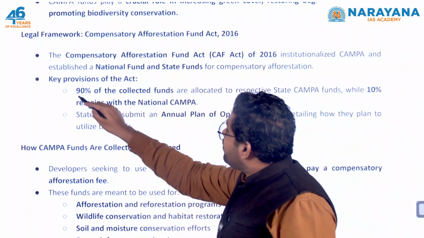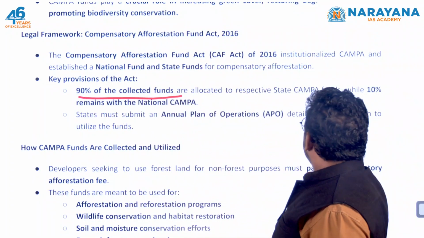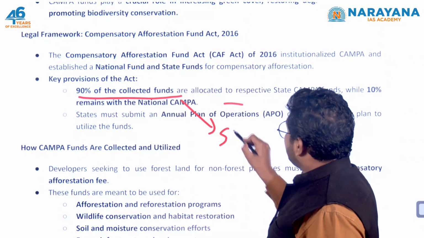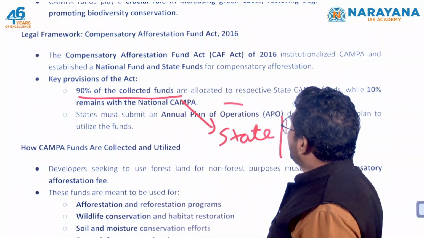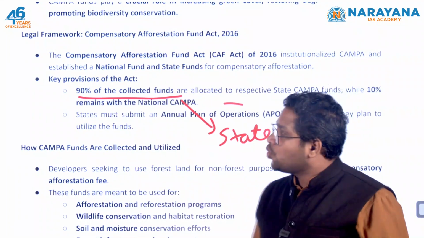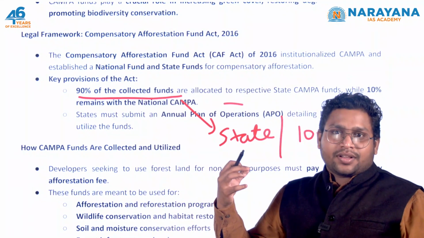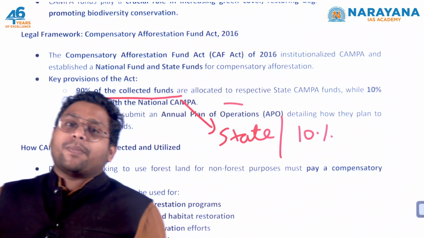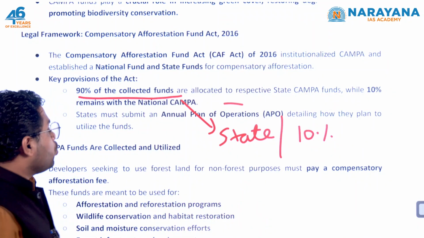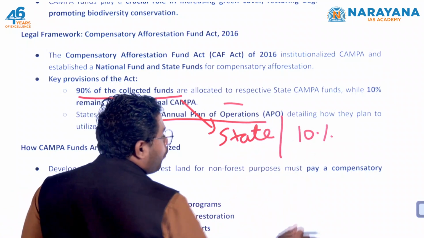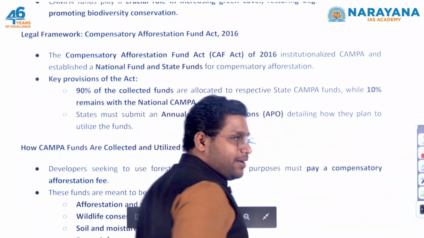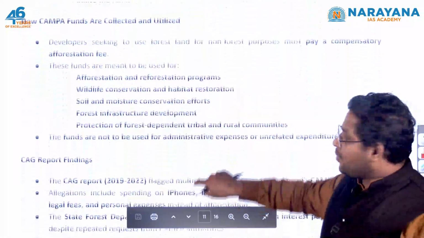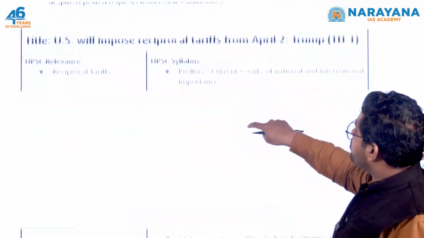Now 90% of this collected fund is there with the states, and 10% goes to the national fund. Now whatever 90% is there with the states, the states will have to take some approval from the central government. They have to give an annual plan of operations to the central government regarding how they are going to utilize all this fund. Okay, so a very important news item.